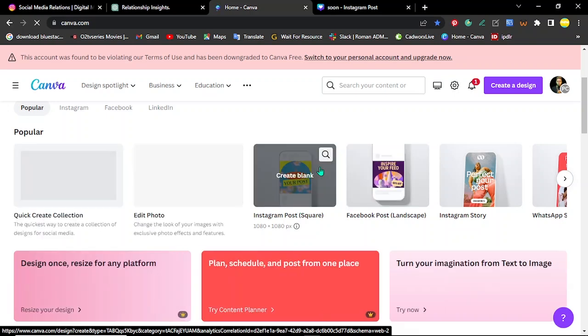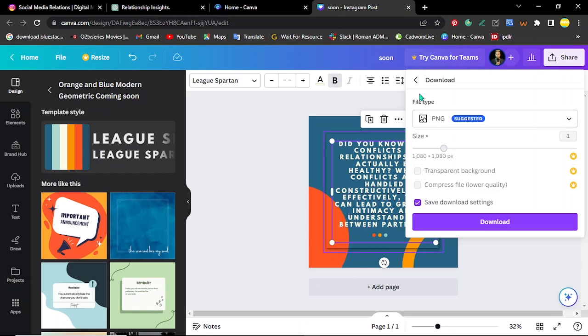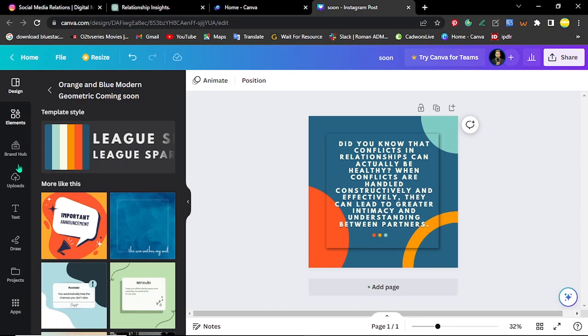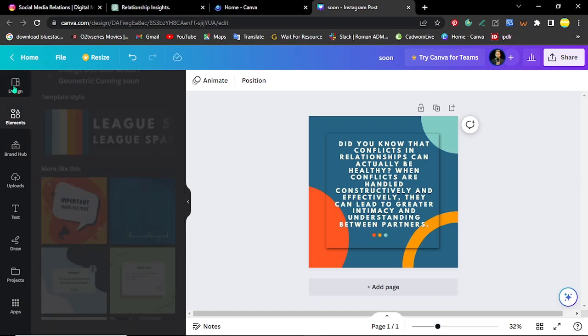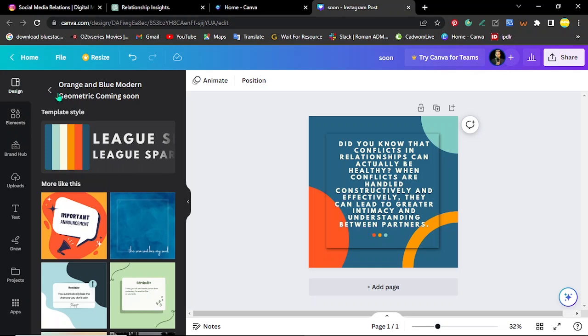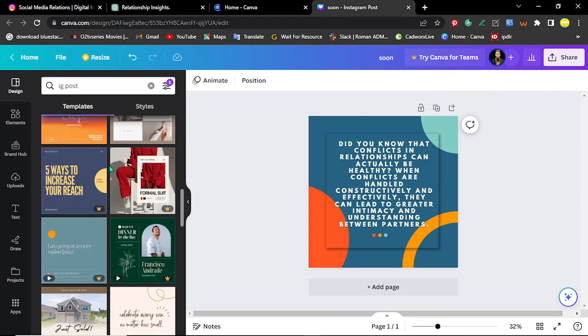So this is actually the Instagram post. This is square, so I actually chose that. So next thing, I went for the template, right? So this is the template design. So I searched for IG post, and it showed me templates. Let's back things up. So I searched for IG post, it showed me templates, you can see.